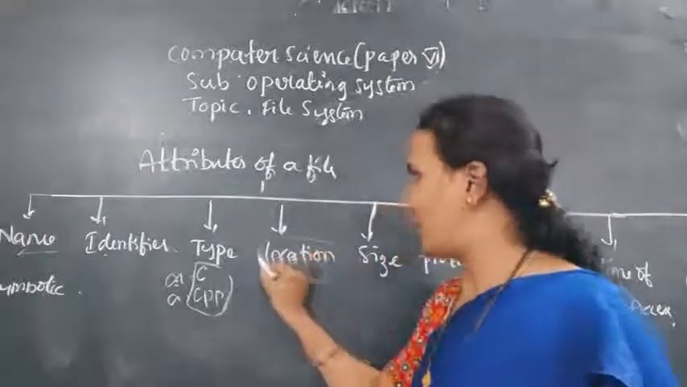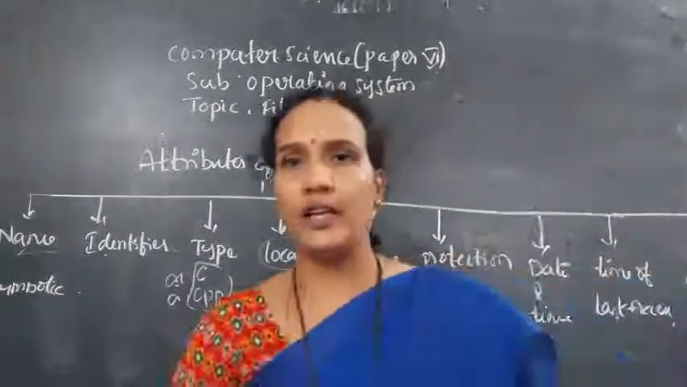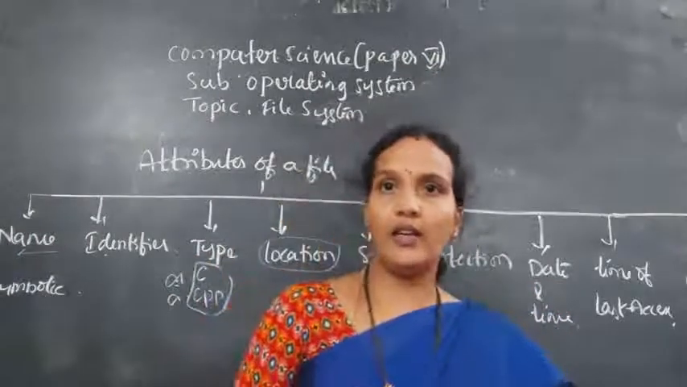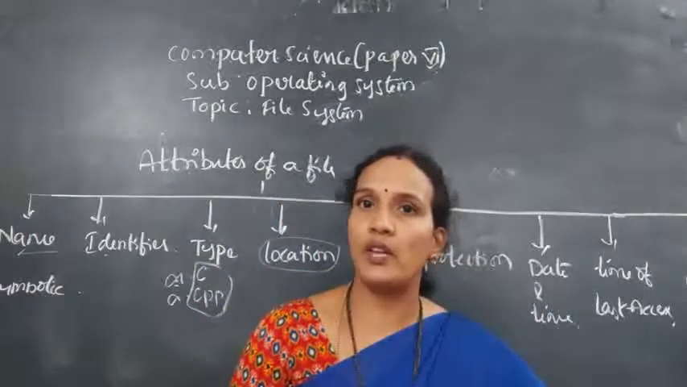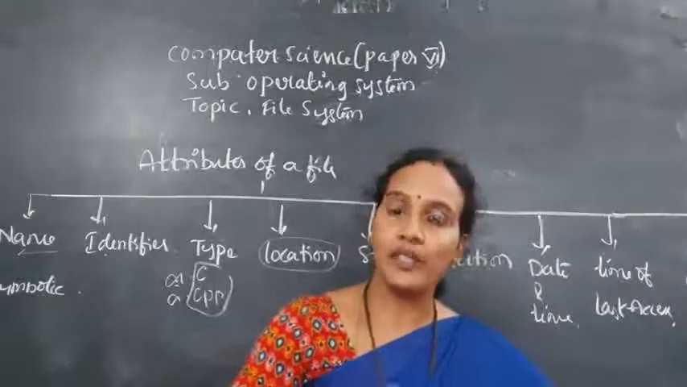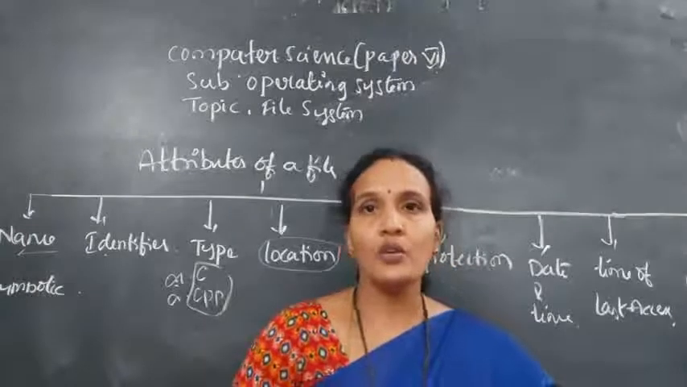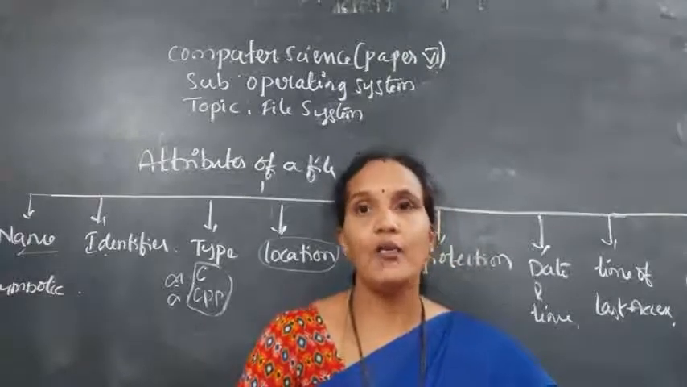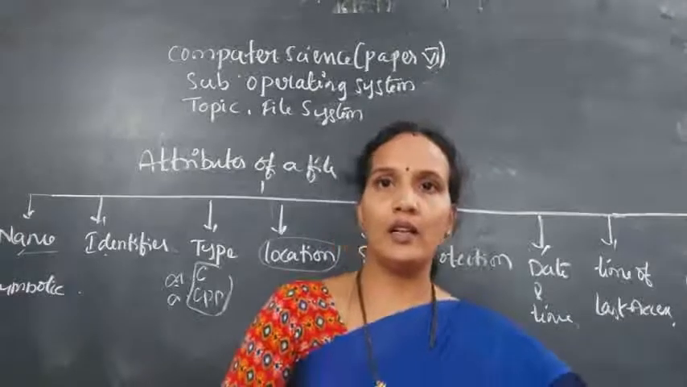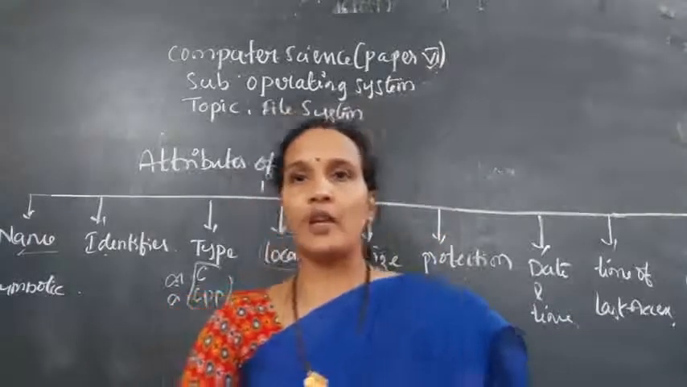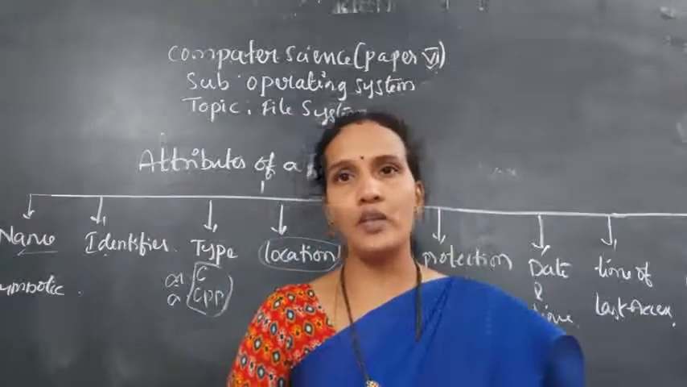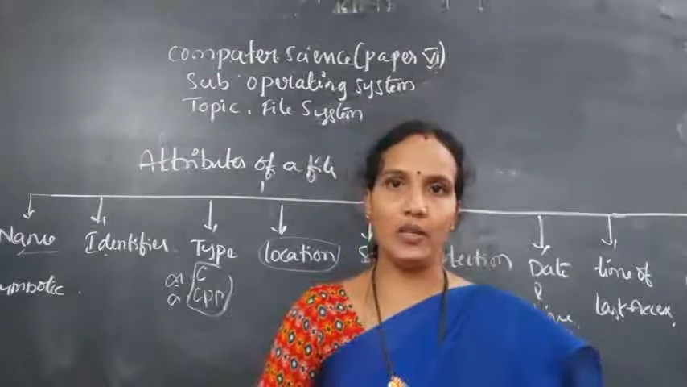Next, come to the location. Whenever you are saving any file, it will give you one window. There you need to give the location, meaning where you want to save the file: C drive, D drive, E drive, and in that drive, in which folder or subfolder you want to save it. Whenever you are saving any file, it should have a location. It is logical information, because if you want to retrieve that file later, you need to know the location. So every file should have a location.